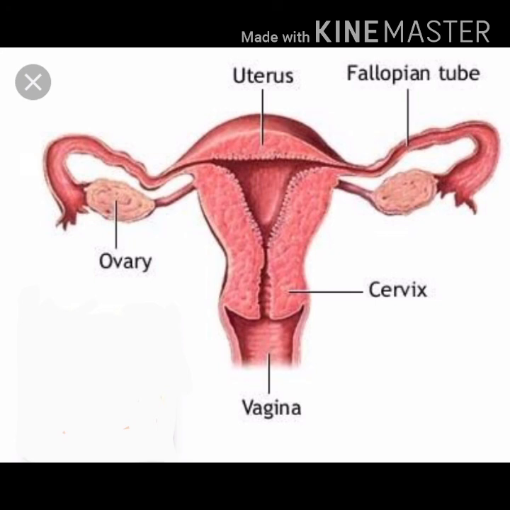It is a thick pear-shaped muscular organ. It is connected to the fallopian tube on either side. Then the uterus opens into the vagina through the cervix. The cervix acts as a sphincter muscle, a regulating muscle, and prevents the entry of foreign particles into the uterus. Vagina is a long muscular tube around 7 to 10 centimeter long that runs from the uterus to the outside.